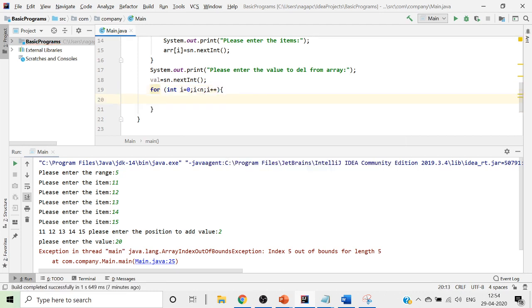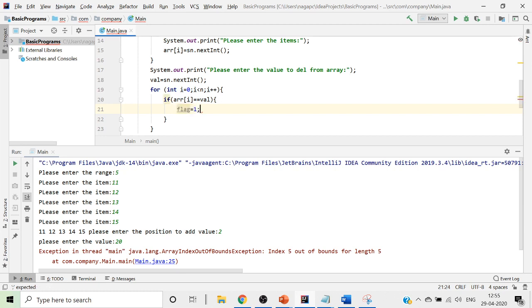To rotate the loop, I am taking this for loop. And after that, I am writing a condition: if my arr of i that I am getting here is equal to my value, the value that I am reading from the keyboard, then I just go ahead and say my flag is equal to 1.